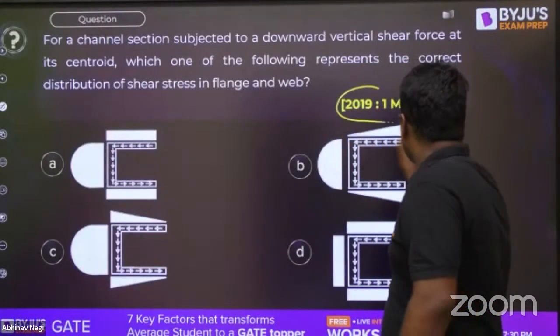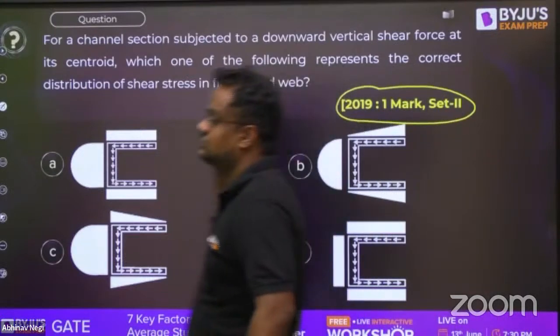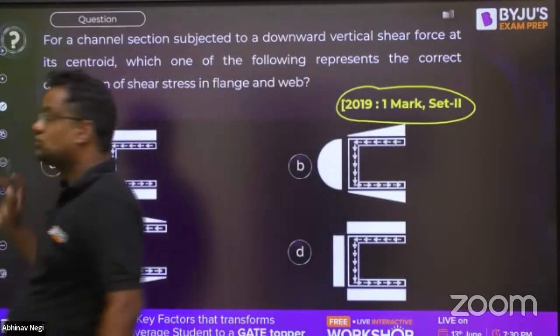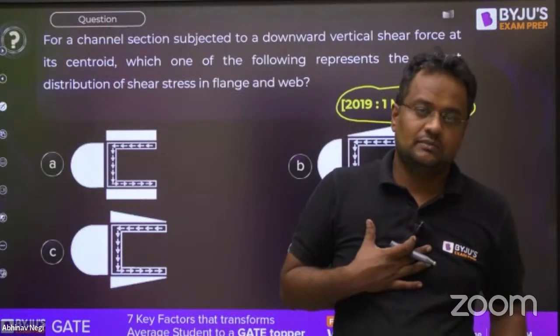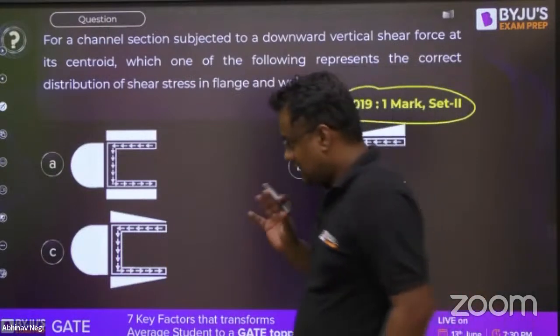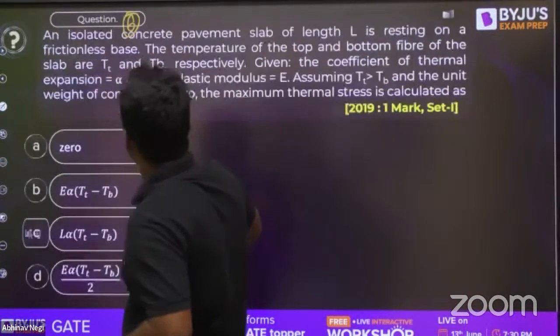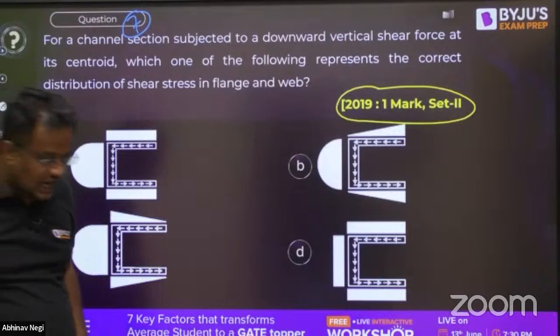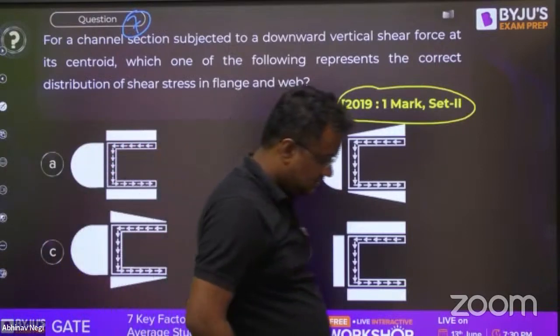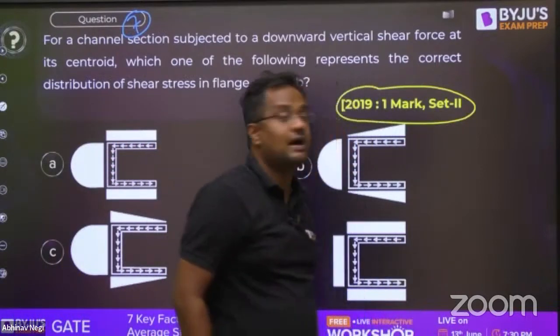Guys, please don't get demoralized by seeing this question. Please believe me, guys. Now, this was question number 7. What happened when this question was asked in 2019 for 1 mark?